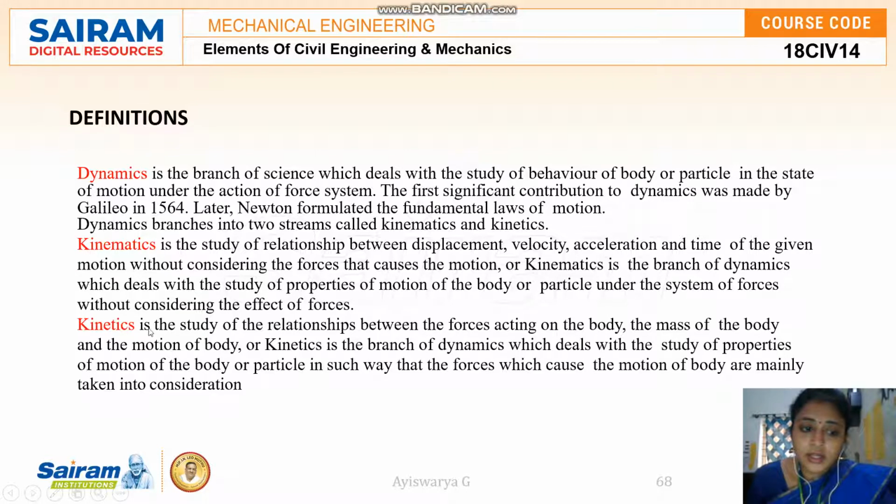Kinetics is the study of the relationship between the forces acting on your body, the mass of your body and the motion of your body. Or kinetics is the branch of dynamics which deals with the study of properties of motion of the body. So the force which causes the motion is considered in kinetics. This is the only difference between kinetics and kinematics. The forces which cause the motion are taken into consideration for kinetics, whereas they are not taken into consideration for kinematics. So that is the difference.